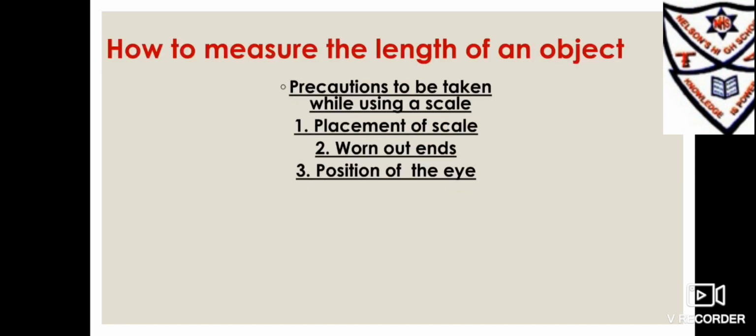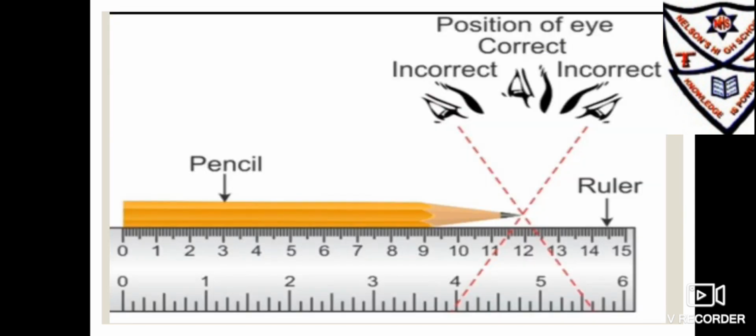Students, how to measure the length of an object? So, precautions to be taken while using a scale. First, placement of scale. Second, worn out ends. And third, position of eye. The correct position of the eye is also important for taking measurement. Our eyes must be focused exactly above the end point at which we are taking measurement.